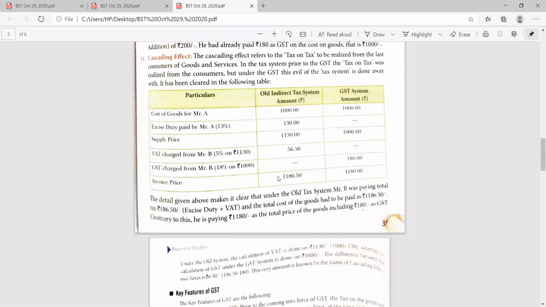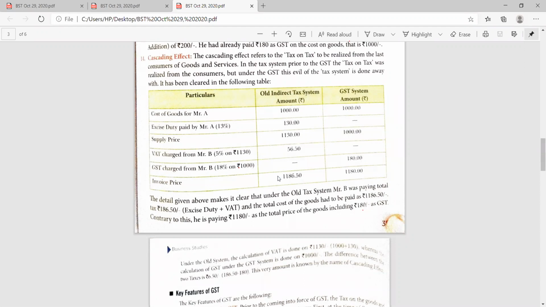Like Mr. A purchased goods of 1000 rupees. As per the old system, tax is to be charged on 1000 rupees, that is 130, and the supply price will become 1130 rupees. Now VAT will be charged from B on 1130, that will be 56.50, and the total invoice price will be 1186.